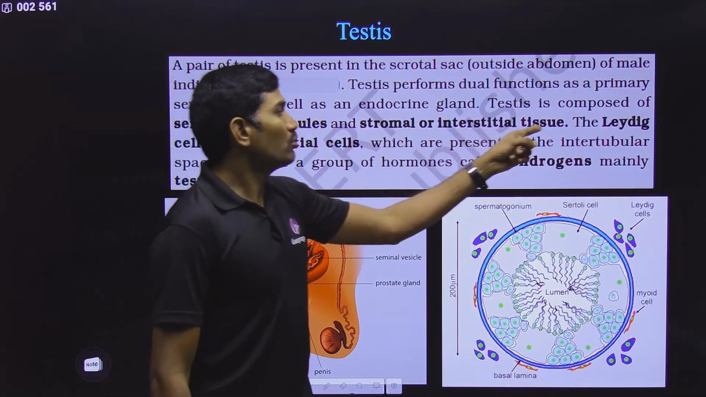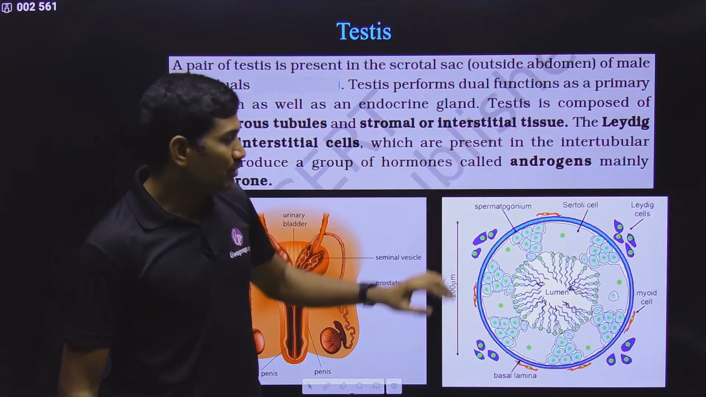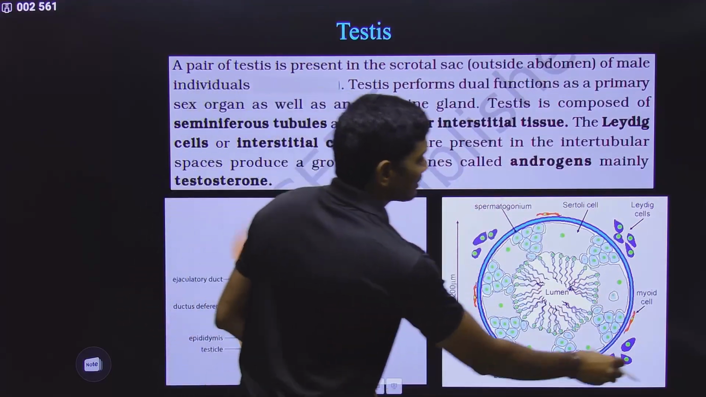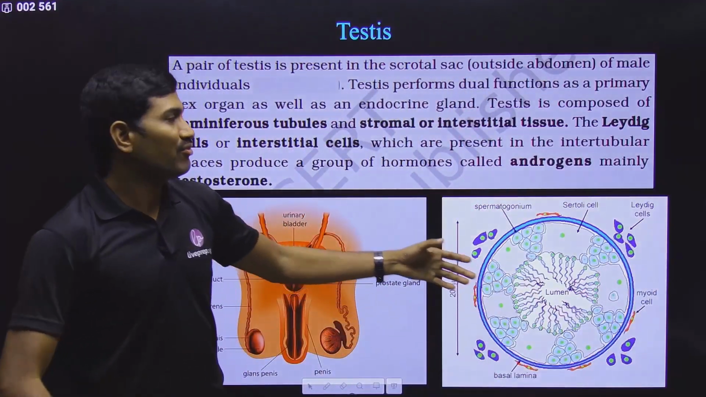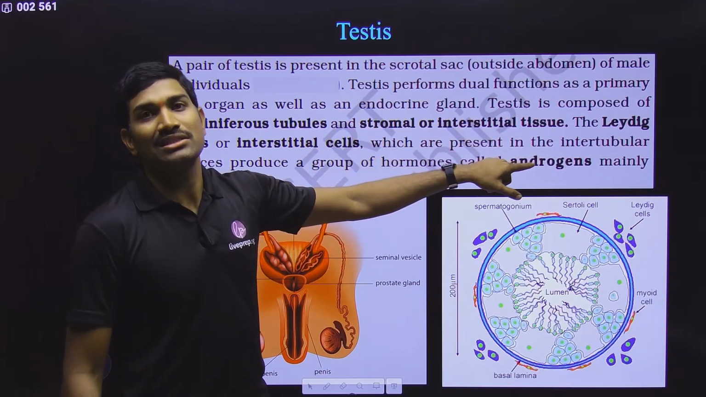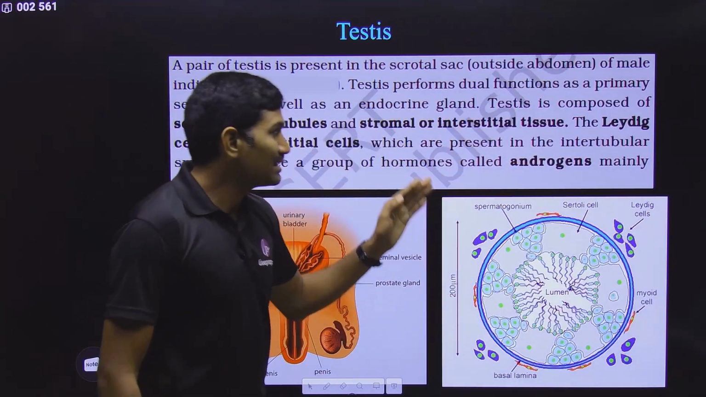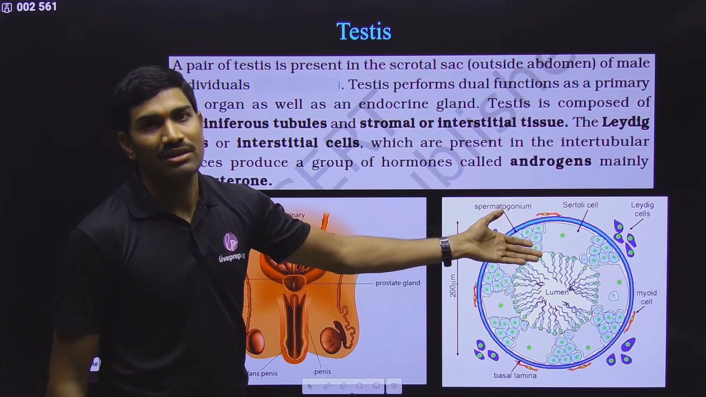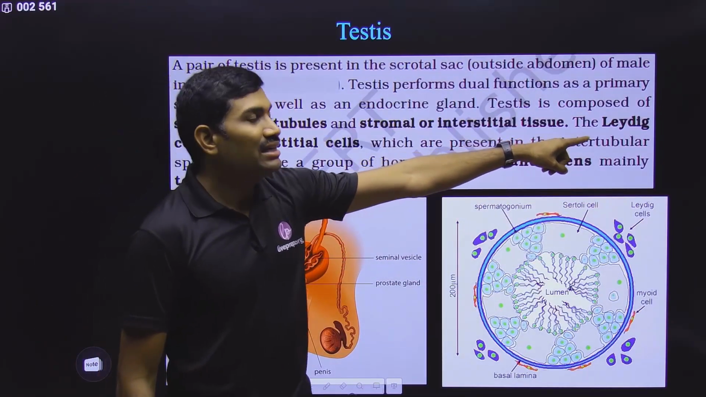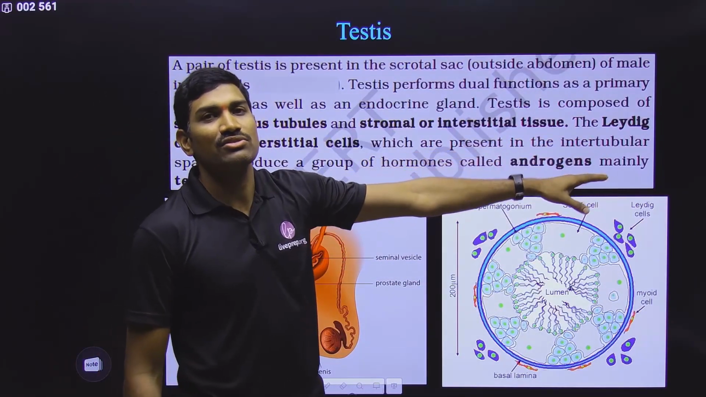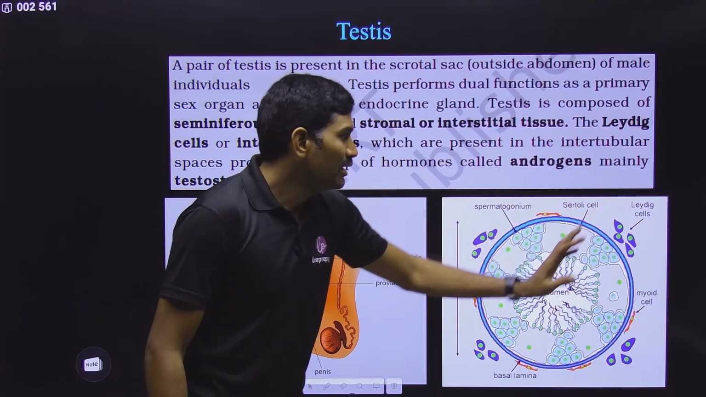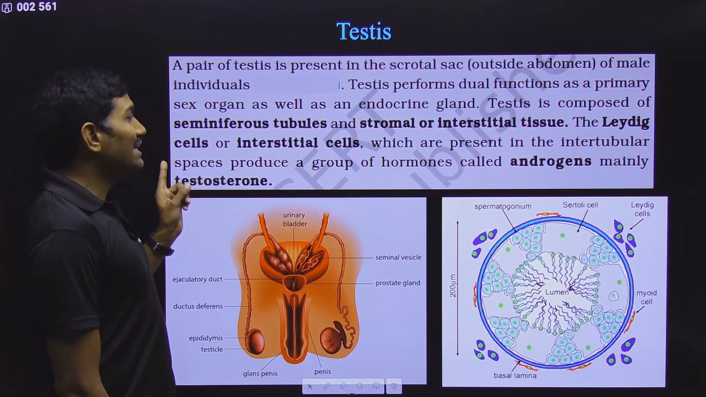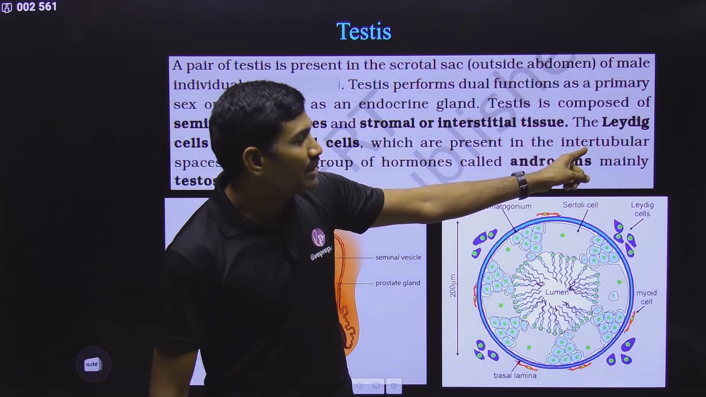And stromal or interstitial tissue. What is the stromal tissue? Between two such seminiferous tubules, there are some cells, and these cells will form this stromal tissue or interstitial tissue, and these cells are called interstitial cells, also called Leydig cells. Okay, it is a German name. These are the Leydig cells, which are present in the intertubular spaces, between the tubules.